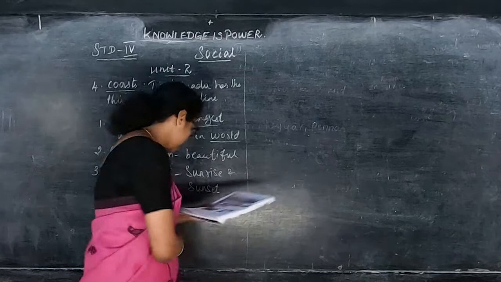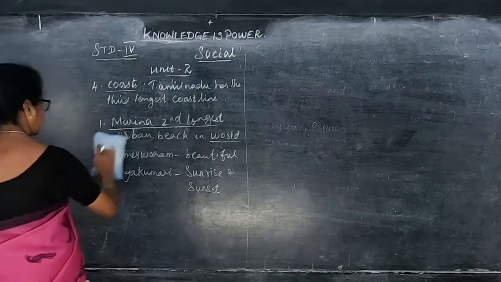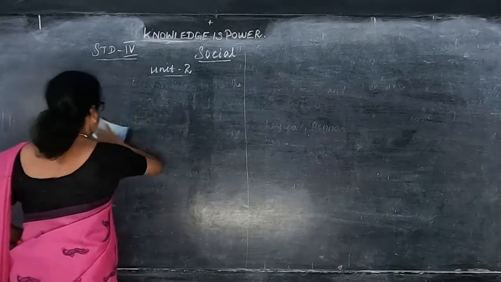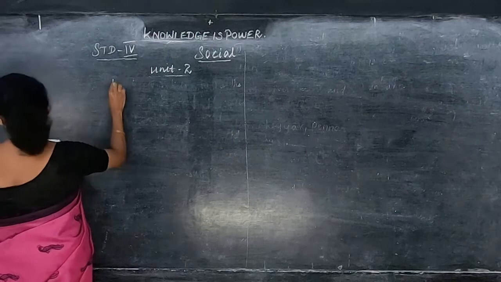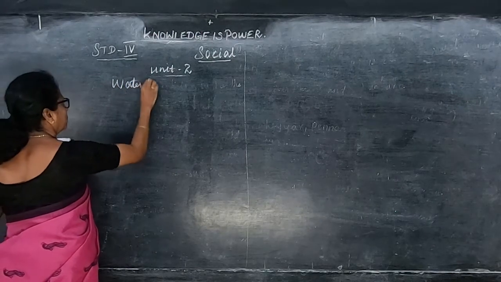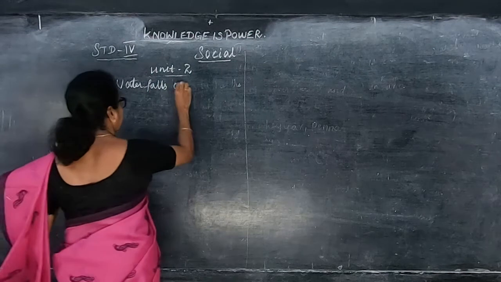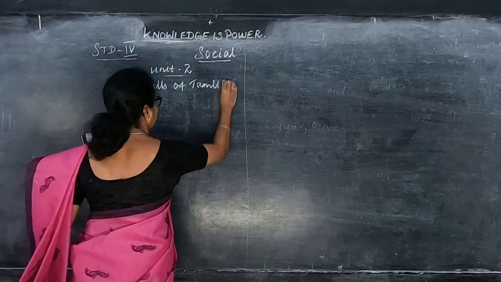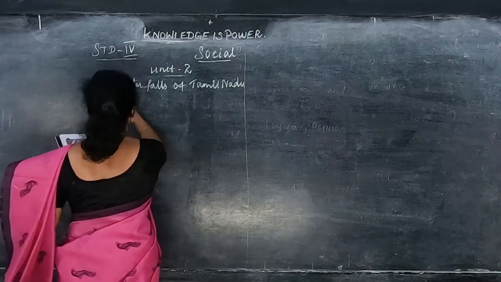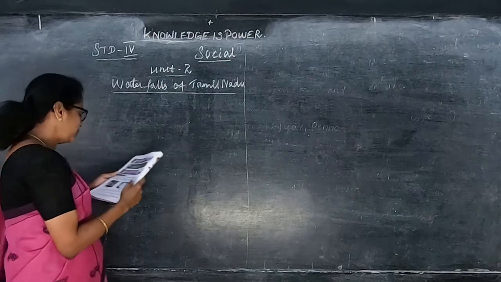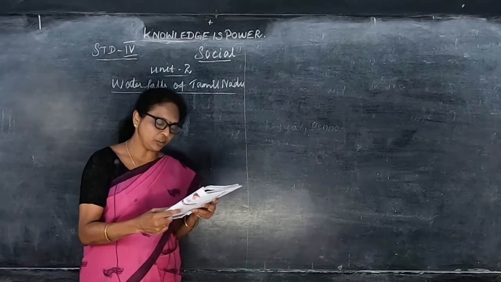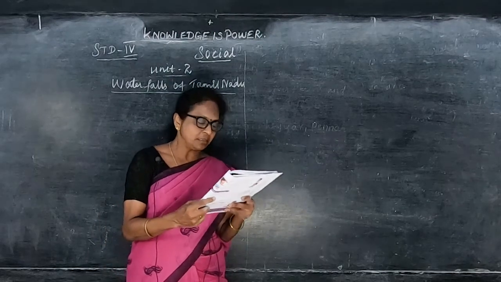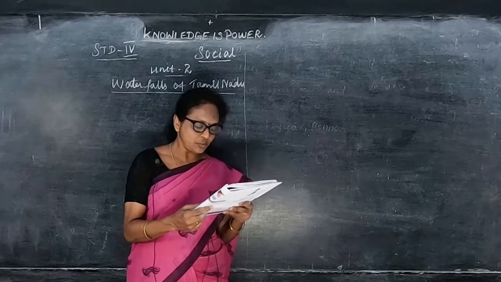What are the waterfalls in Tamil Nadu? We have so many waterfalls, you might have known that. A waterfall is an area where river water flows down from a mountain. So from the top of the mountain you get the water flowing down. Tamil Nadu has several waterfalls.